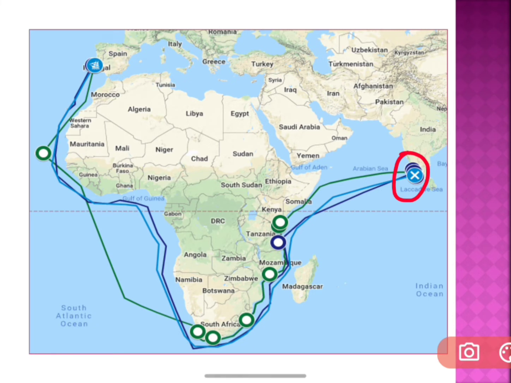So he reached Kerala, Calicut, on 20 May 1498. Okay, when did he start? In July 1497, and in May 1498 he reached Calicut in India. Okay, and he spent some time in India, and then he started to sail back to his country. He had to sail back to his country, isn't it, children? Yes, so he started sailing back to Portugal.